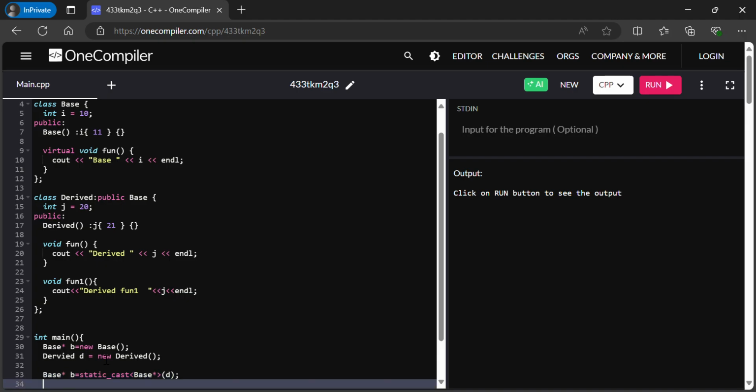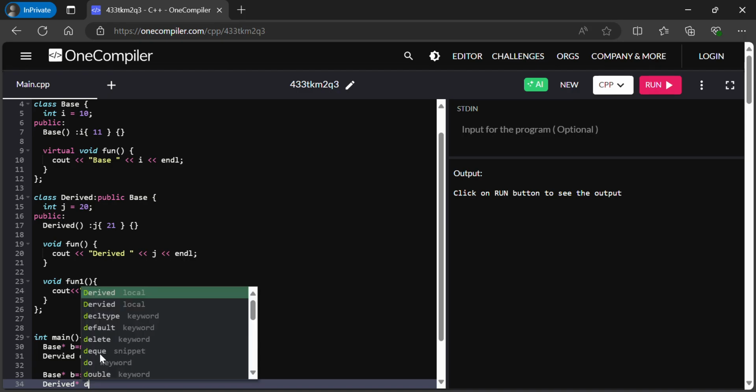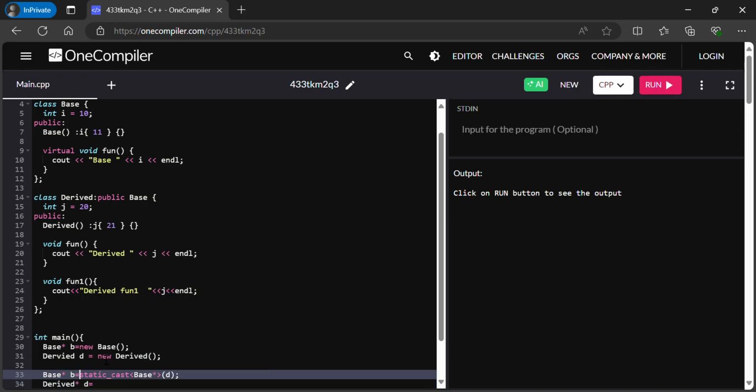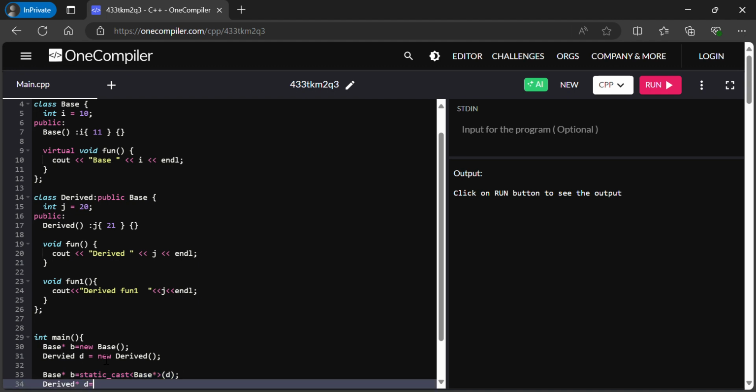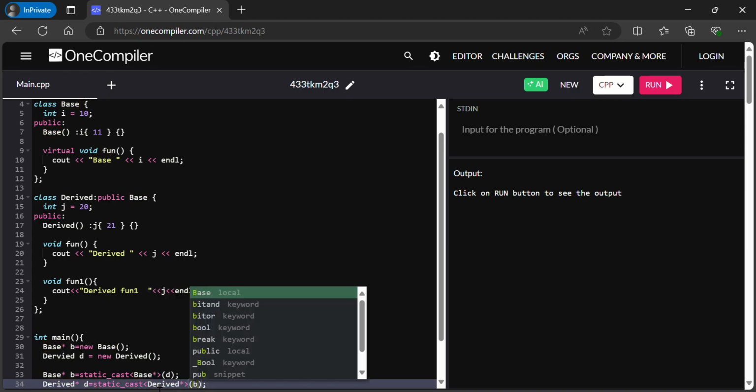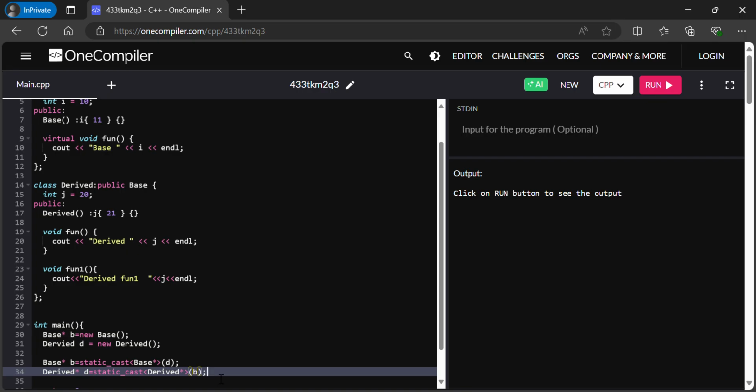But I have already told, if we try to cast this base pointer to derived pointer, then it is not at all safe, because we may not know whether this base is derived or not.